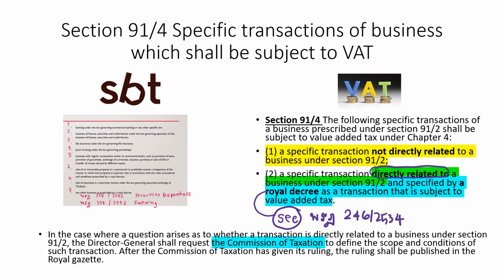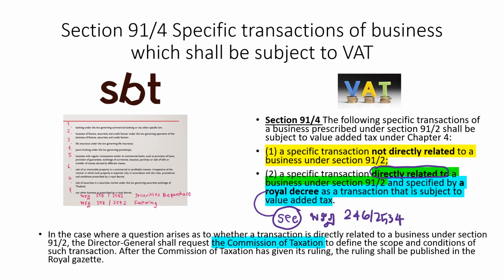Second, a specific transaction that is directly related to business under section 91/2. However, it's specified by a royal decree that it is still subject to value-added tax. This is a special case, but we need to see the Royal Decree number 246.